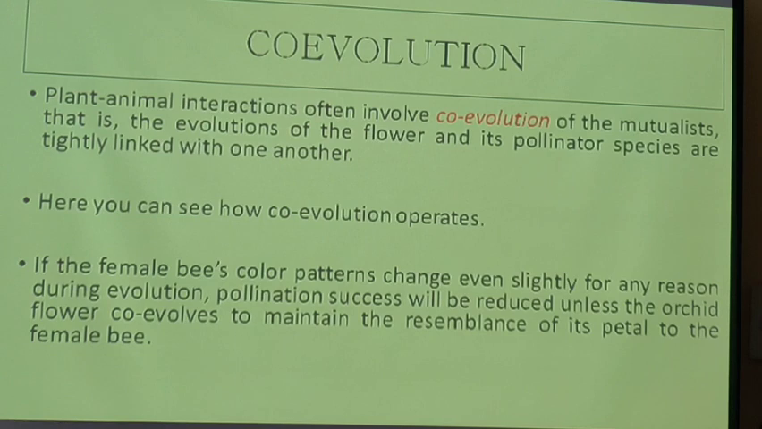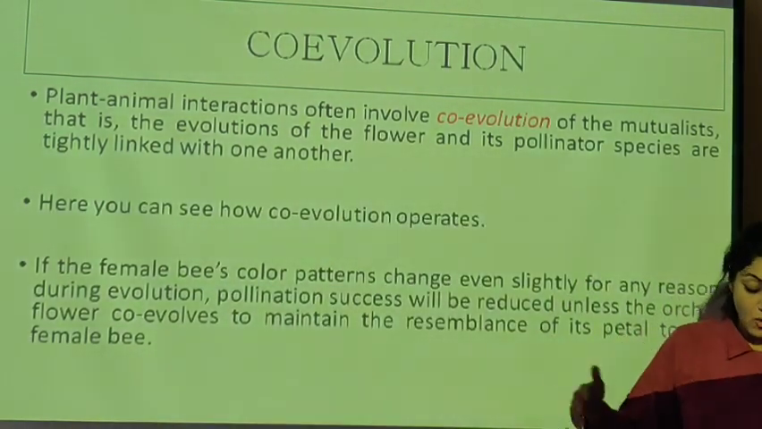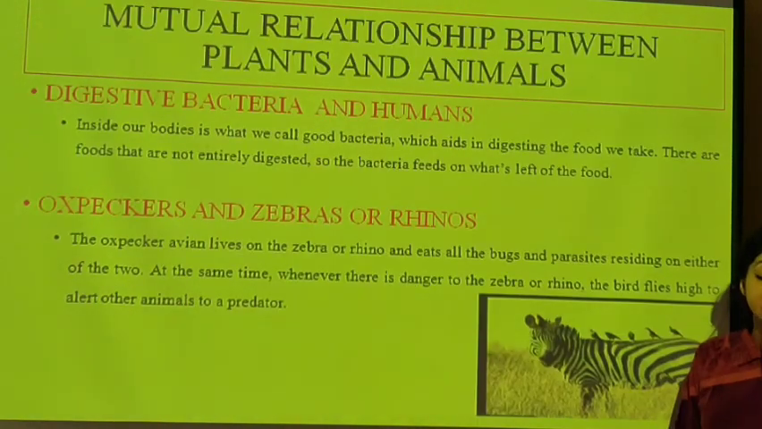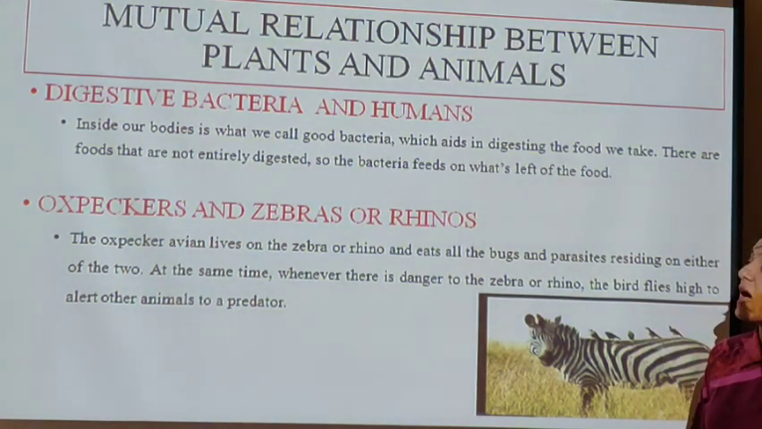So both should be co-evolving with each other. If one partner is evolving and the other is not evolving, it is not going to work in the process of mutualism. It's not going to work in the process of interaction. So both of them should be co-evolving with each other. Now these are again very common examples of mutual relationships between plants and animals.